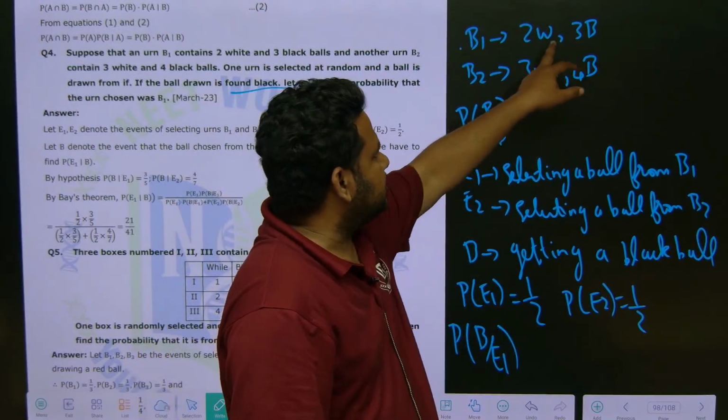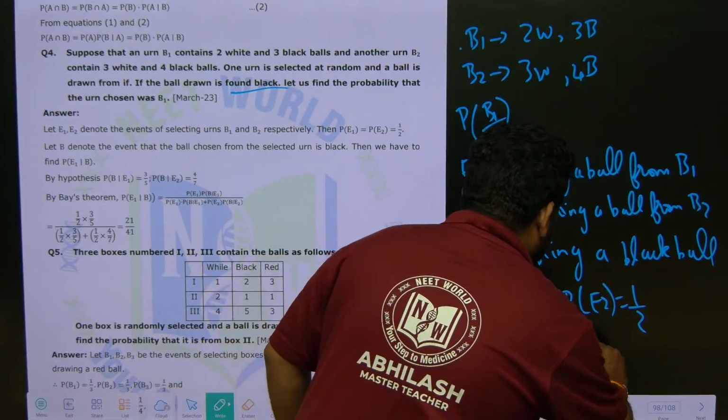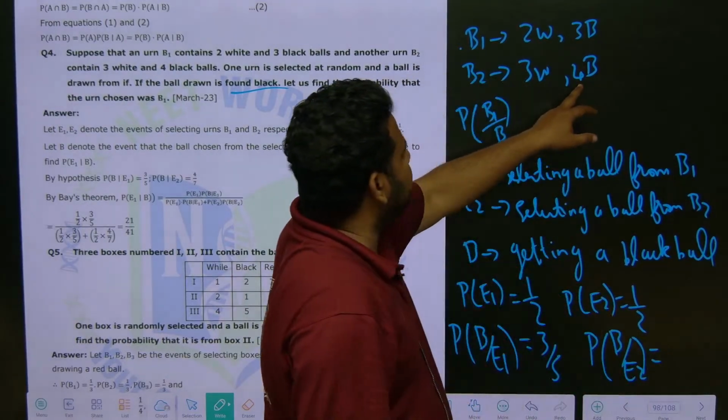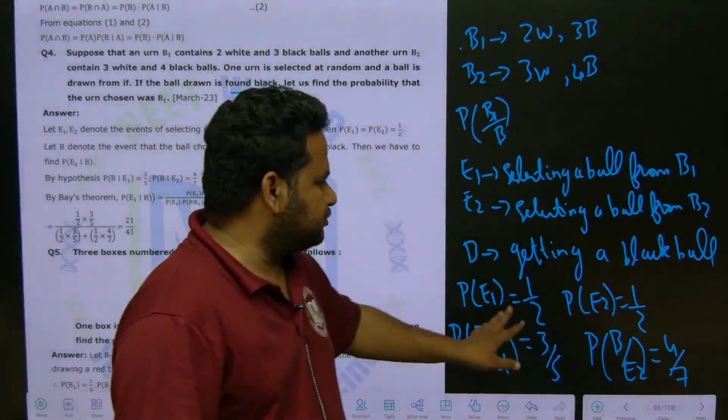Probability of getting a black ball from here. Black balls are how many? 3. So the total is how much? 3 plus 2, 5. So this is 3 by 5. Then probability of getting a black ball from E2. How many black balls are there here? 4 black balls. This is 4 by 7. This is what we have, friends.